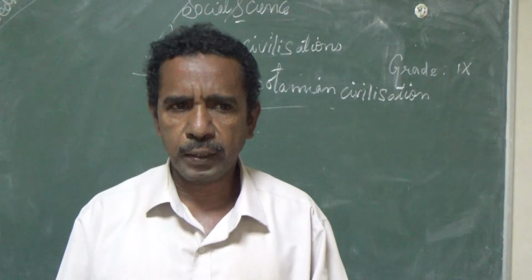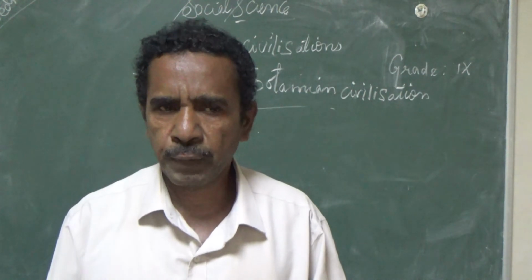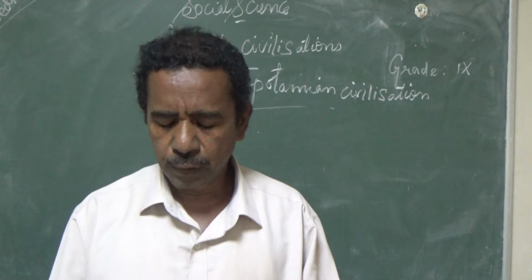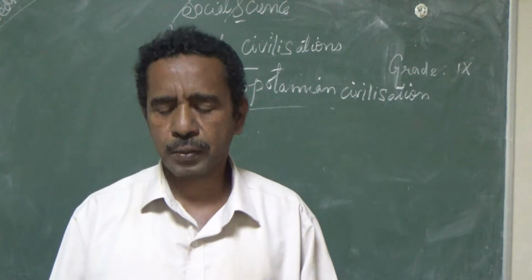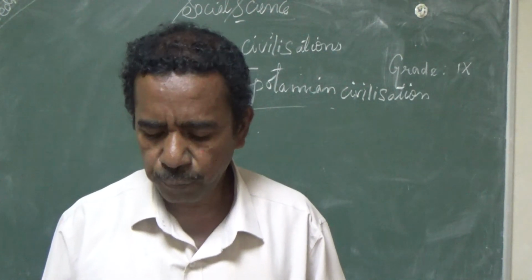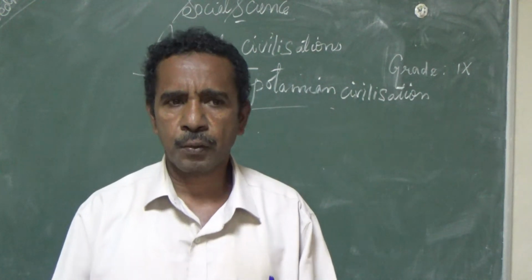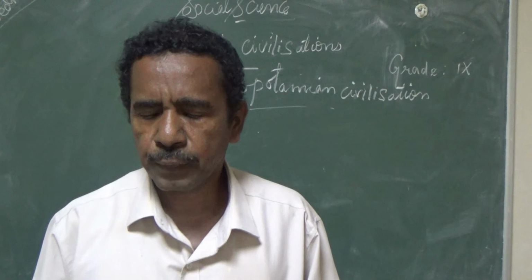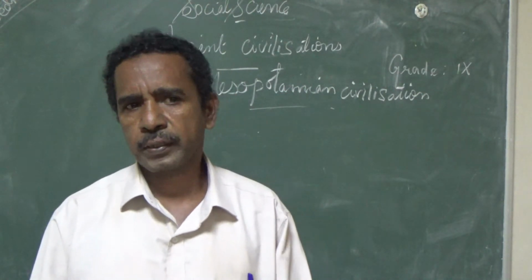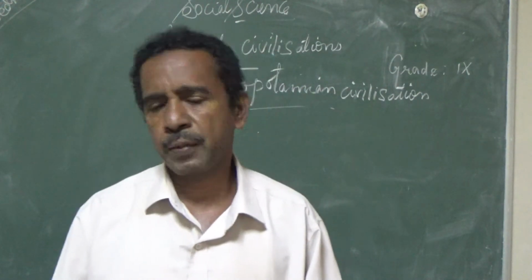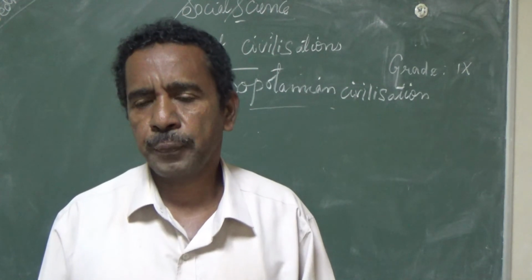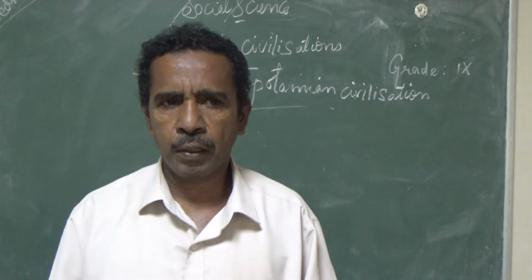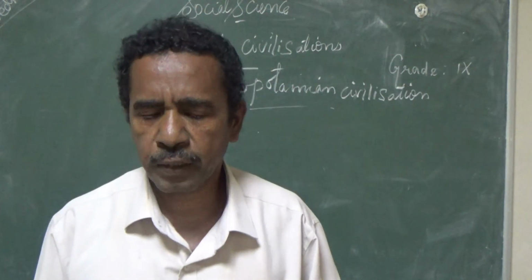The society had privileged people and unprivileged people. Privileged people means priests and the chief priest. Chief priest means the ruler of Mesopotamia. Priests offer the pujas in the temple.